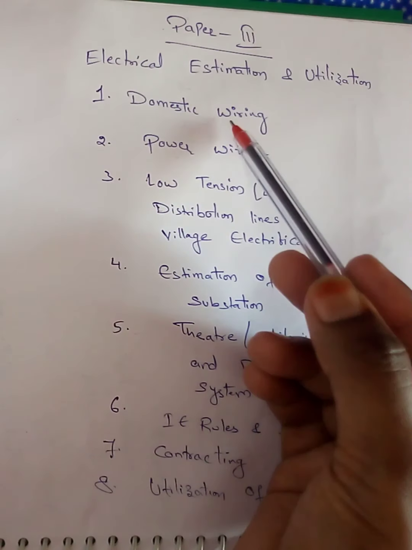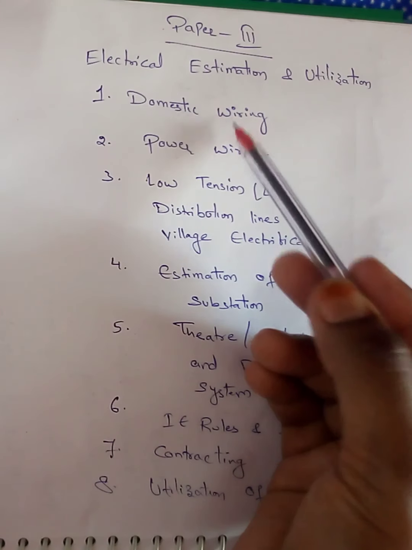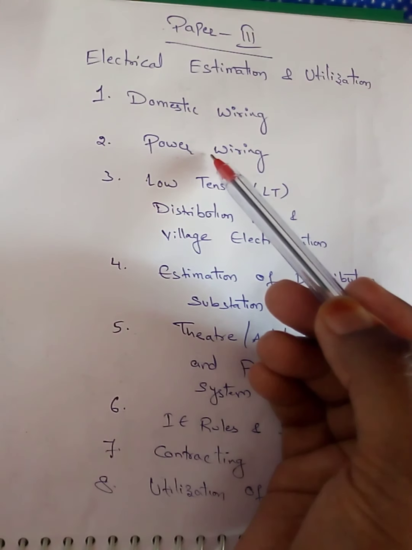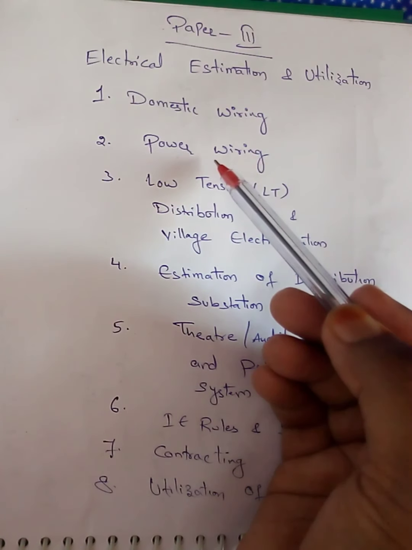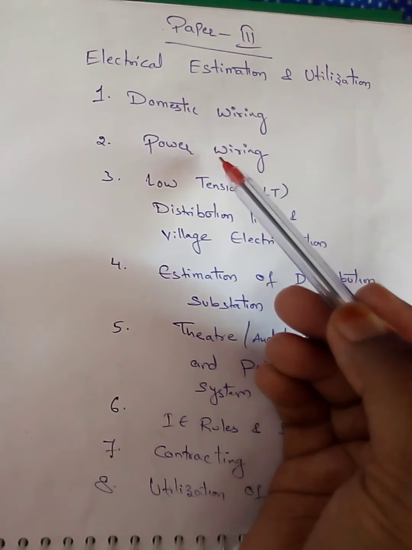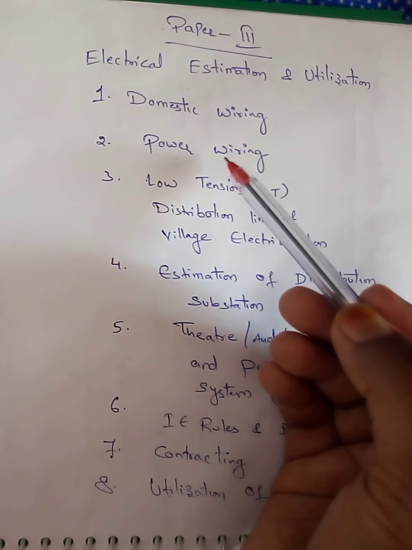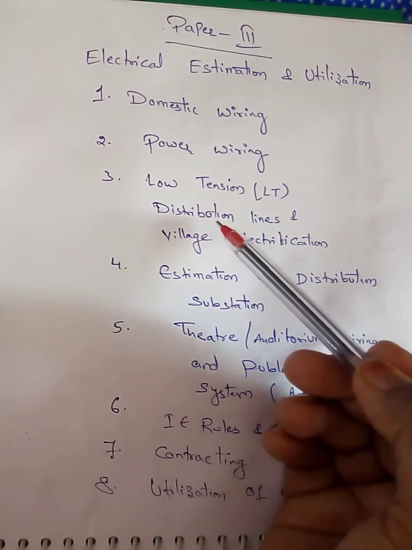One thing, domestic wiring is used in house wiring, and power wiring is nothing but industrial wiring and agriculture type of wiring. And in power wiring, we are going to calculate length of the cables and labor charges, and some problems related to motors and irrigation pumps.